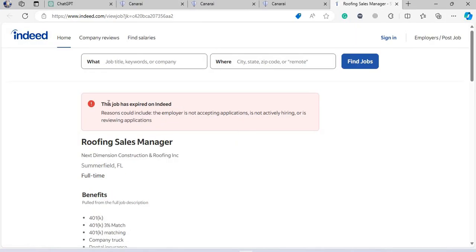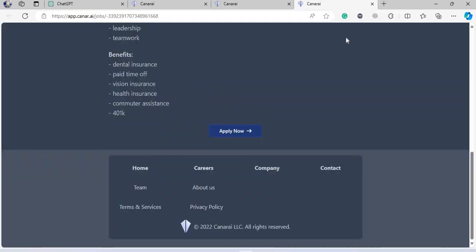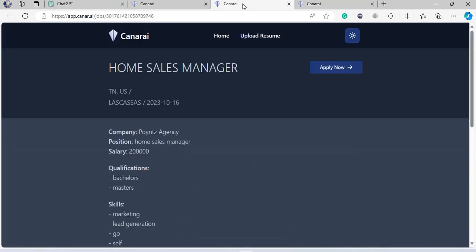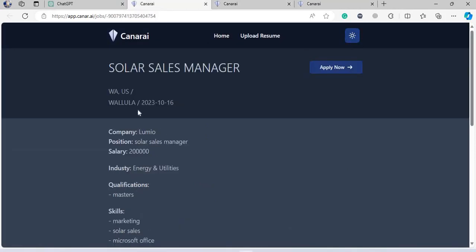The moment you click on apply now, their page opens. It says the job has expired on Indeed. Okay, it's an Indeed website that opens up. If you don't know what Indeed is, it's a job platform like LinkedIn, but for really specific things. And let's open this one.